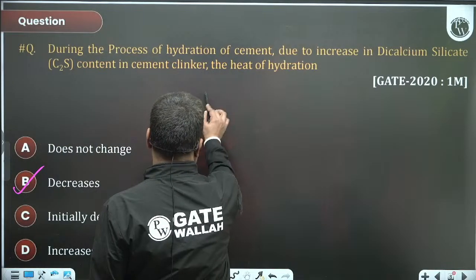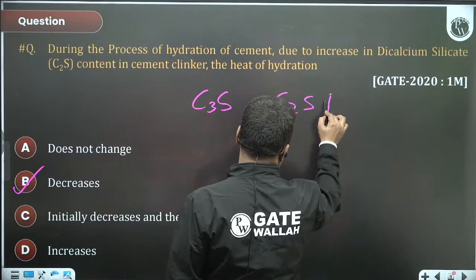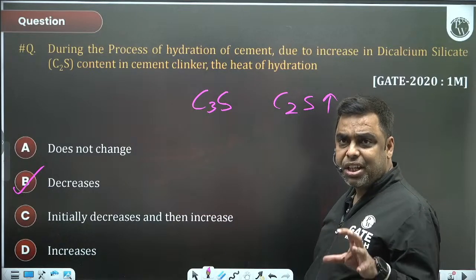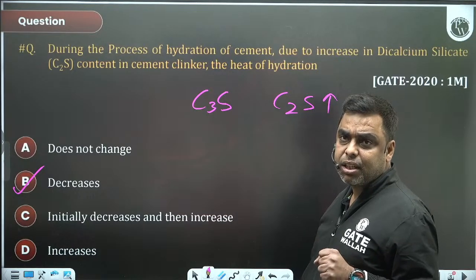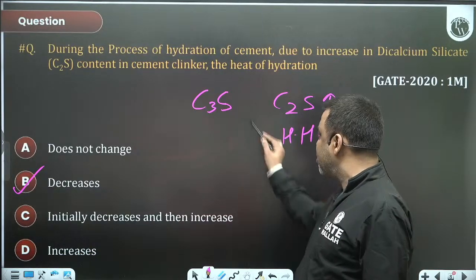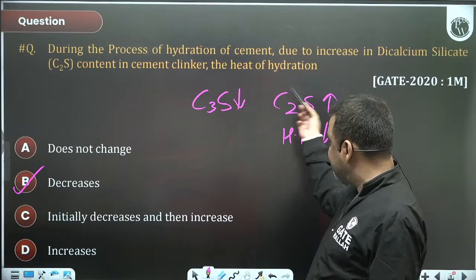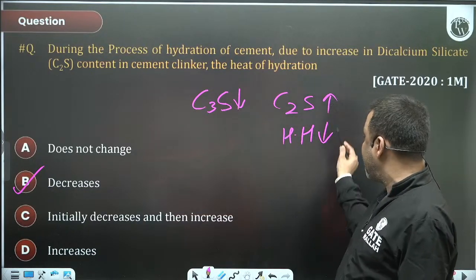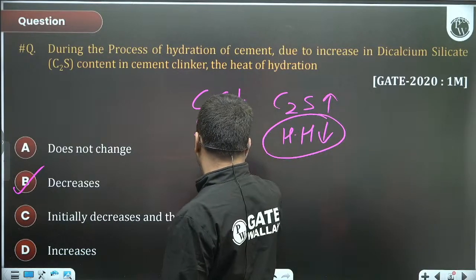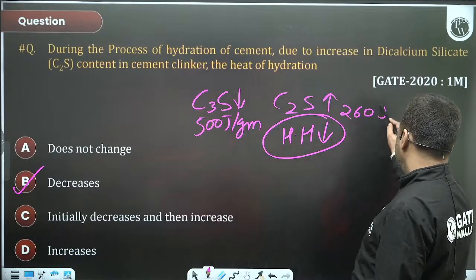See, we have C3S and C2S. If you are increasing C2S, then C3S will be reduced, so ultimately the heat of hydration would be decreased, because C3S is somewhere around 500 joule per gram and C2S is somewhere around 260 joule per gram.